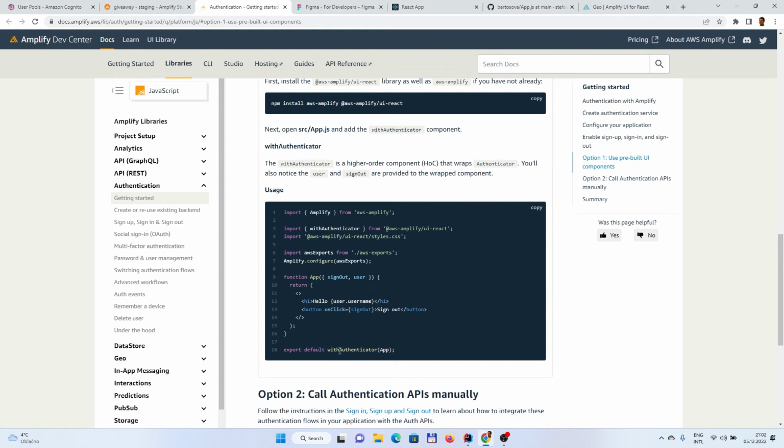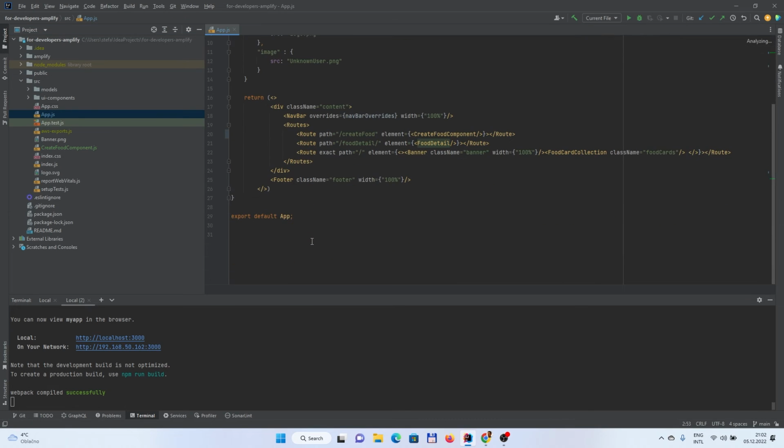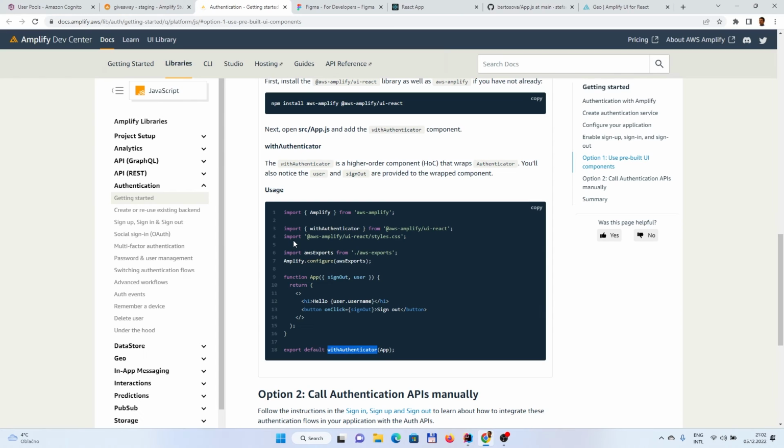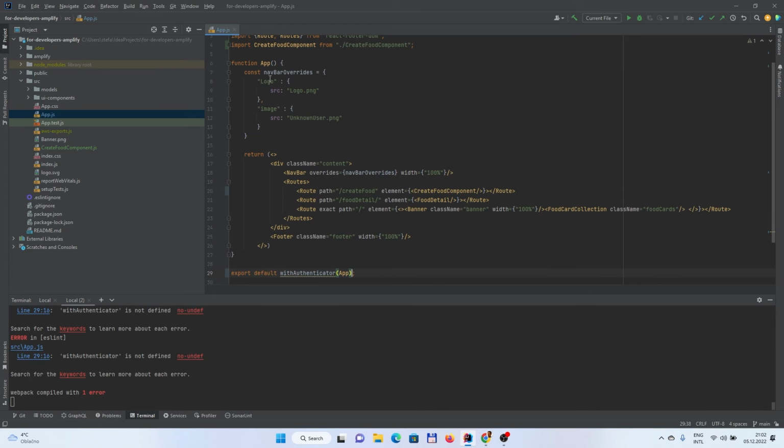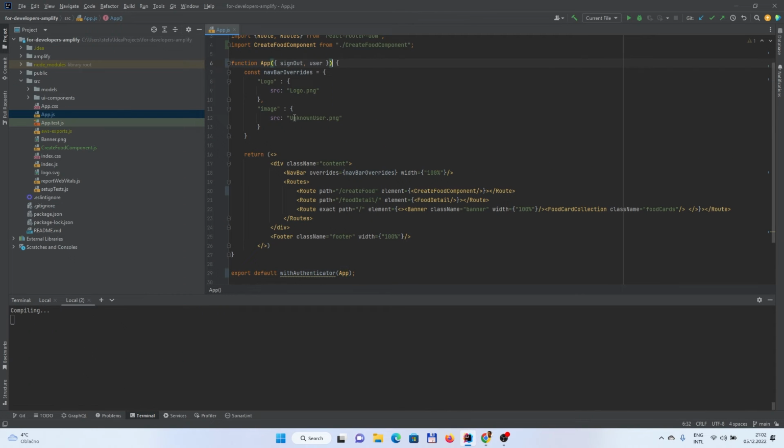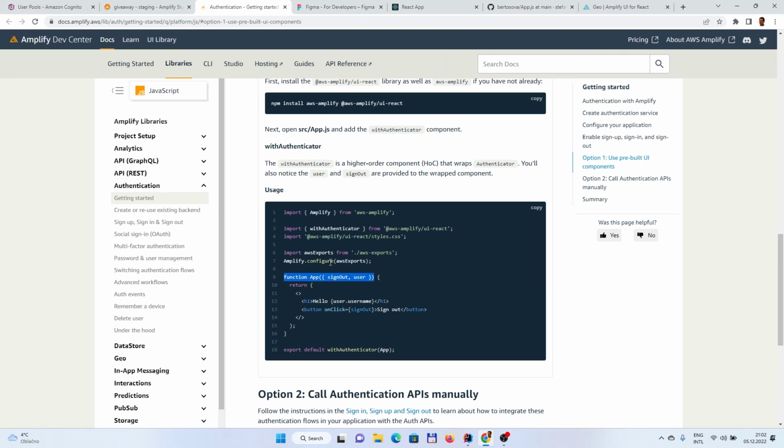So let's copy paste this and put it here. But this will mean that the whole application is now secured, and you need to provide the user details to log in. There is no public part anymore.